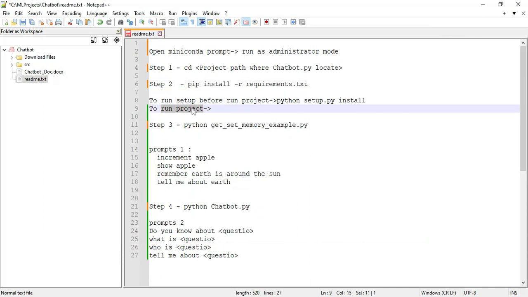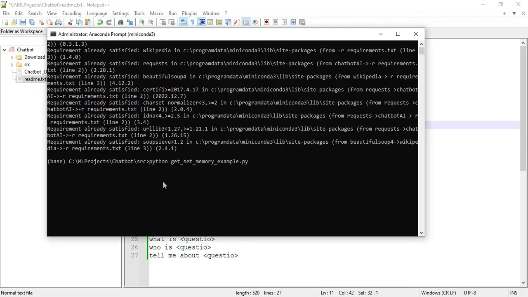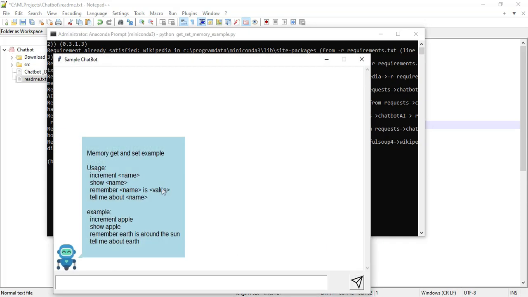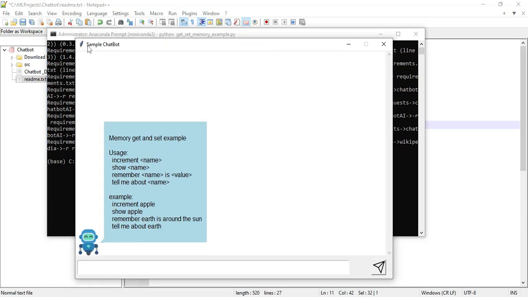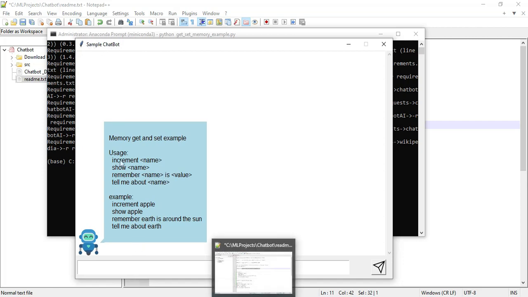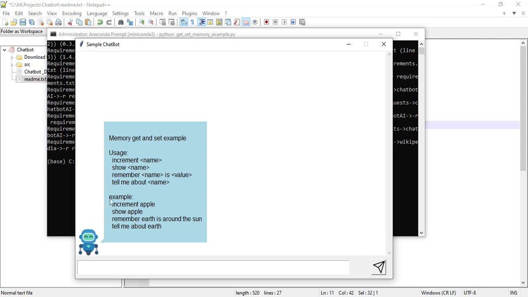First, we get to run the project. Step 3: you can copy the command and paste it in the command prompt. You can click enter. The sample chatbot opens automatically. This is the first chatbot. You can come back to the readme files.